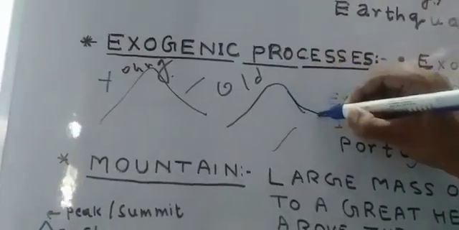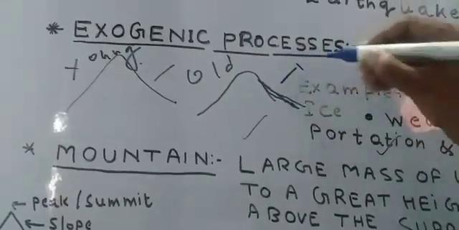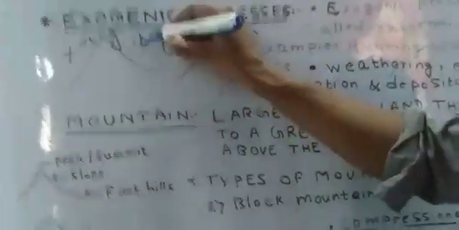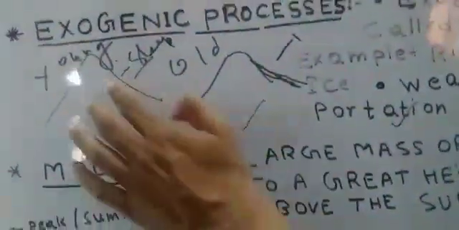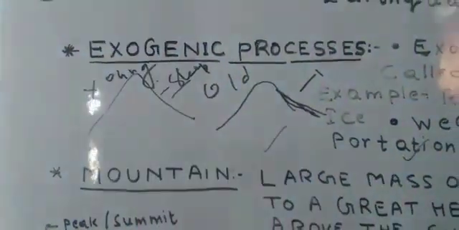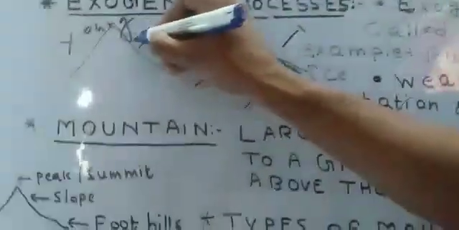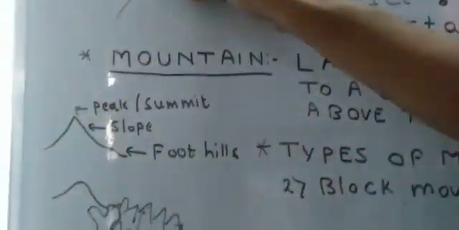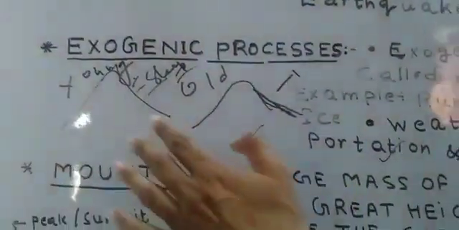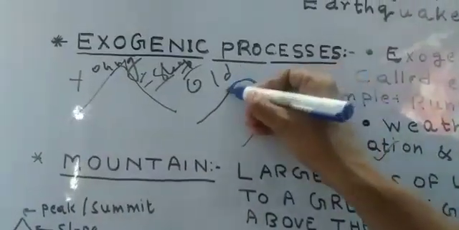Gentle means the degree of inclination is smaller as compared to the young fold mountains, which have steep slopes. Steep slopes means the slopes look like steep walls. That's why they are called steep slopes. So young fold mountains have steep slopes, and their peaks are very sharp. Unlike the young fold mountains, the old fold mountains have rounded peaks.